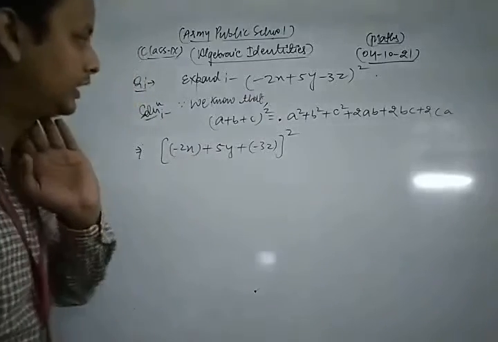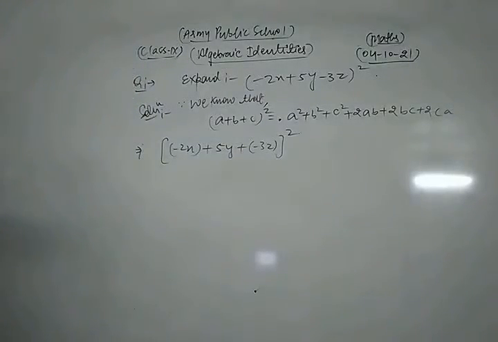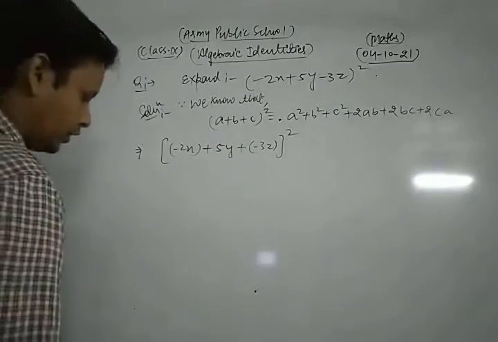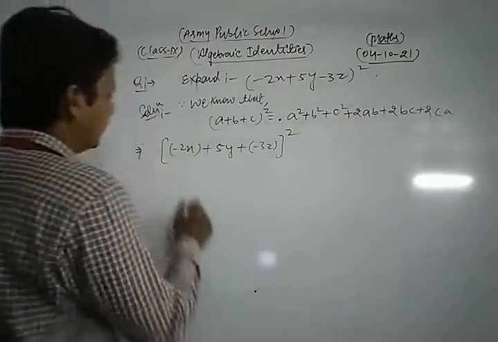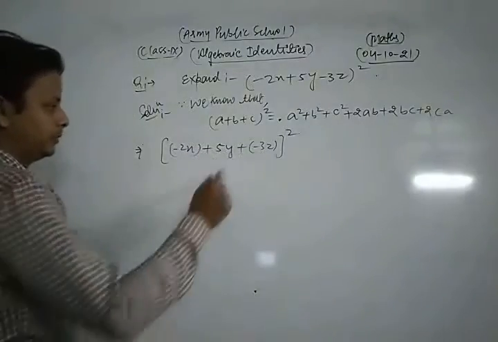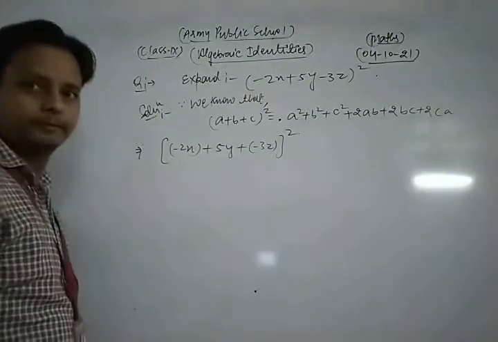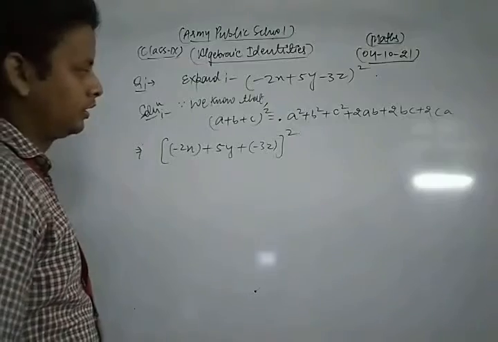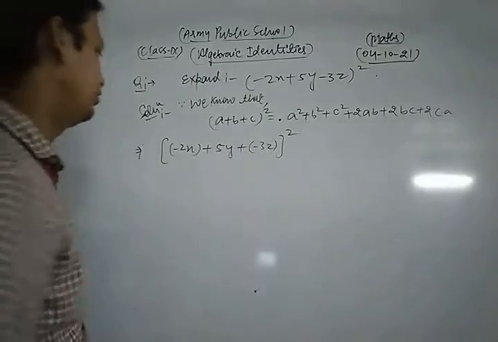Okay, first of all we arrange the given identity in this way. Now look what I get. Now here the value of a is what? Minus 2x. The value of b is what? Minus 2y. And the value of c is what? Minus 3z. Now look, now we expand it.